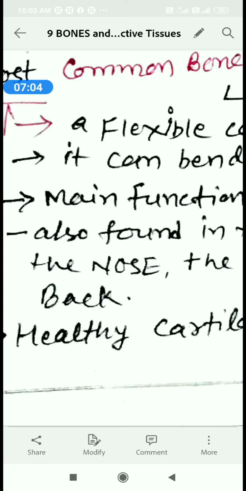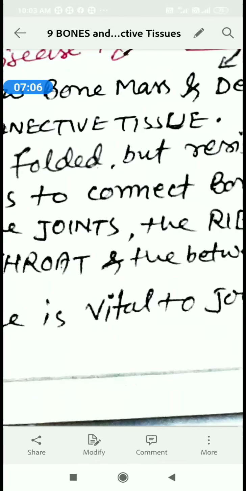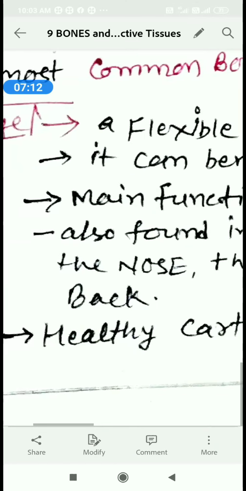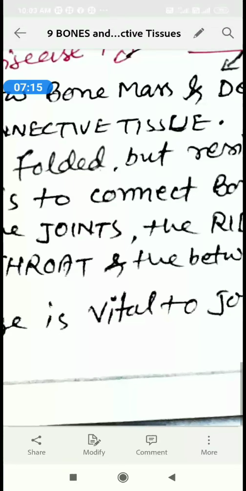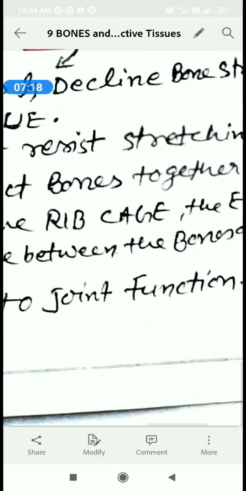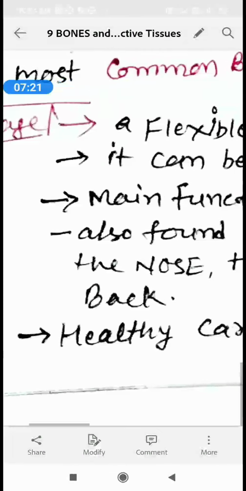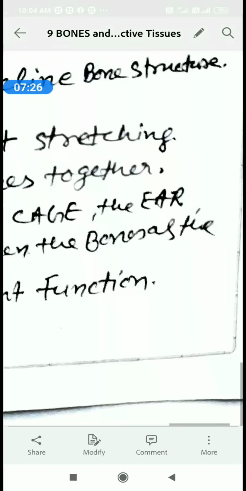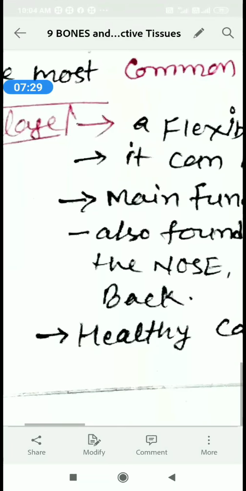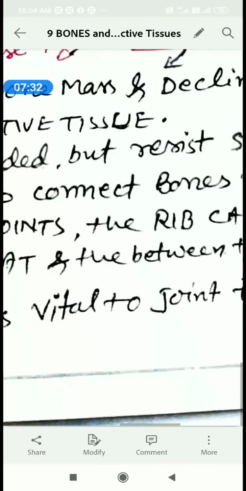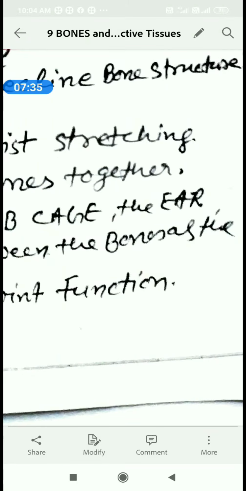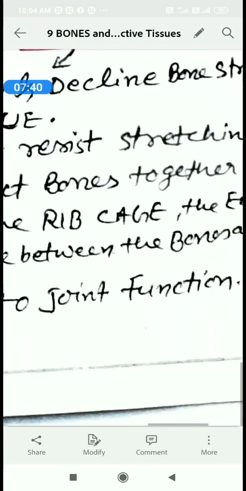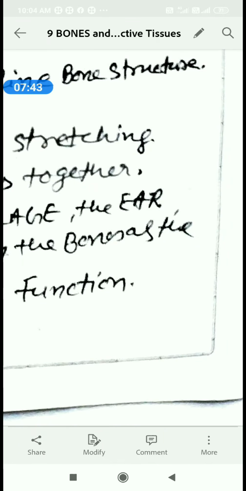Also, cartilage is found in the joints, the rib cage, the ear, which is called pinna, the nose, the throat, and between the bones of the back. Healthy cartilage is vital to joint function. If the cartilage is weak, the function of the joint is affected.